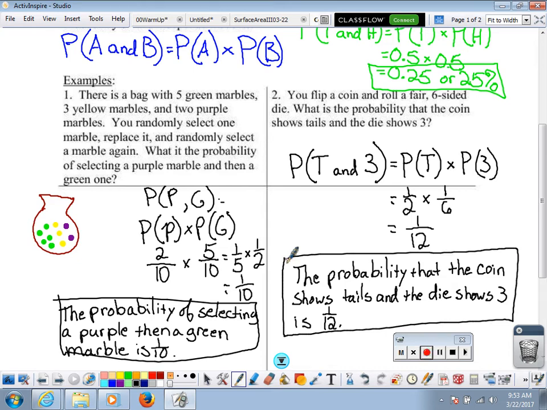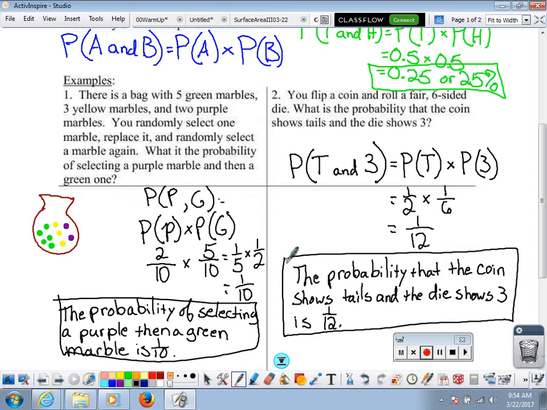All right. So those are 2 pretty basic ones. Okay, you've got the bag full of marbles, you got the coin and the die. We want the probability that we get a purple marble and then a green marble. Probability that we get a tails and then we get 3. So all we have to do is split it into the individual pieces. Find each individual probability and multiply those together.